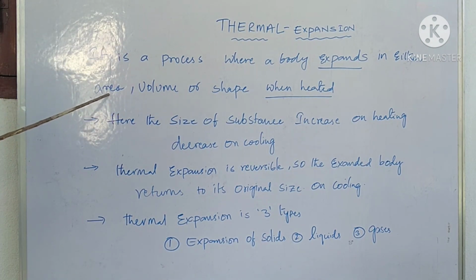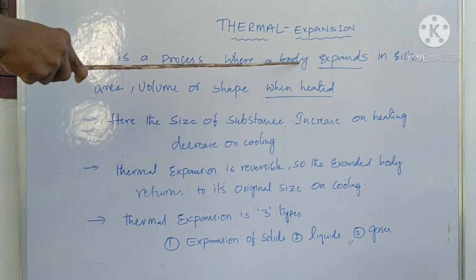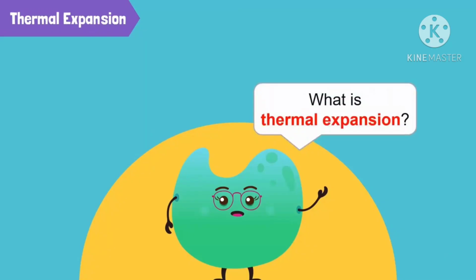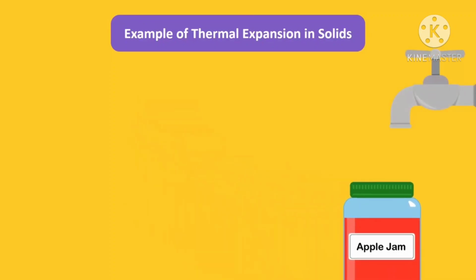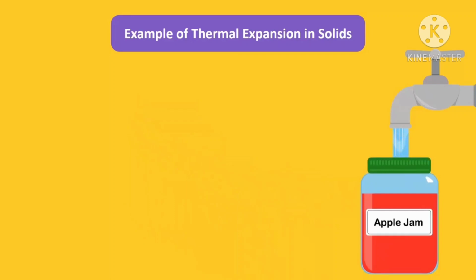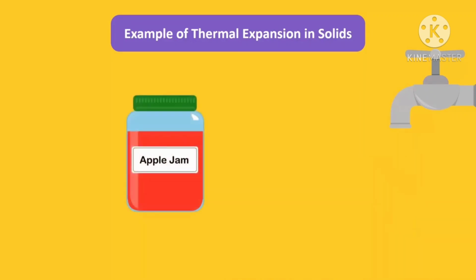For example, when you can't open a tight jar, it is recommended that you place it under hot water for a minute. The metal lid will expand because it heats up and won't be so tight anymore. Now you can open it easily.